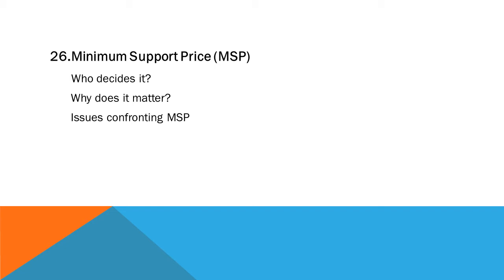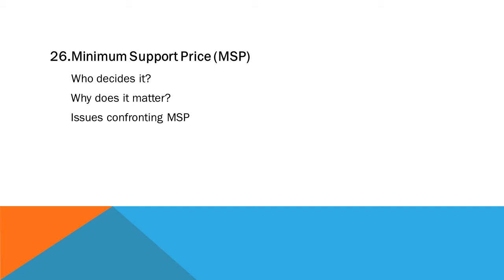Third issue is that farming is not remunerative for the majority of small and marginal farmers. We have seen that 80-85% of the farming community are small and marginal farmers, and for them farming is not a remunerative option, right? They're doing it just because they have to do it. Now, what is the fourth issue? The fourth issue is that middlemen are causing disparity in price, taking advantage of complexities in the supply chain because of the absence of procurement centers.